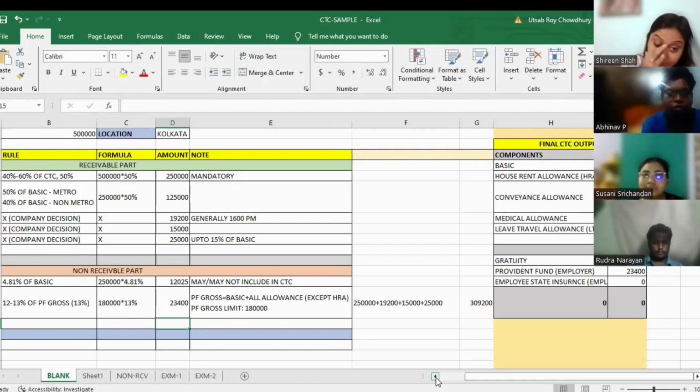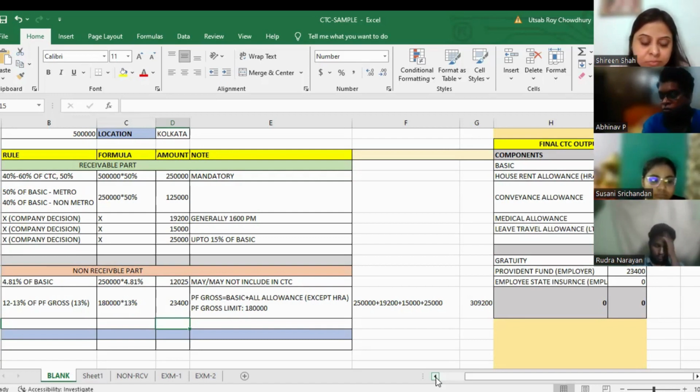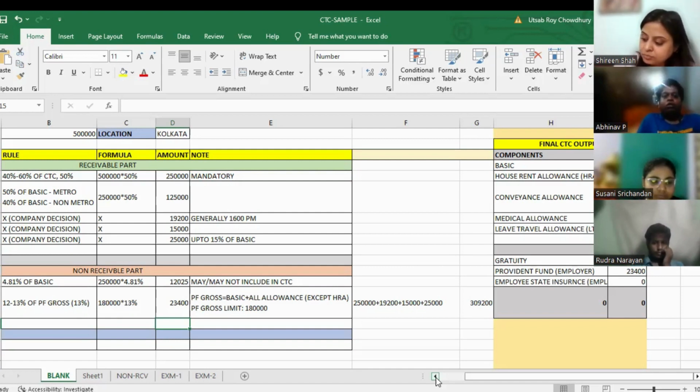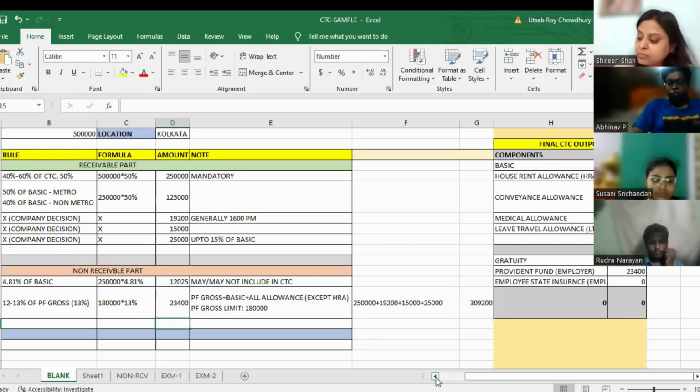Am I clear? Yes, sir. Any question? Sir, why it is 1,80,000? That is as per the PF Act, as per the Provident Fund Act government rule, we have to follow that rule. Why? We are going to discuss in detail. जब हम लोग PF Act के ऊपर लेबर लॉ में डिस्कस करेंगे, तब इसके ऊपर हम लोग और डिटेल्स में डिस्कस करेंगे कि क्यों 1,80,000 है. अभी उसके ऊपर हम डिस्कस नहीं करेंगे क्योंकि उसके लिए काफी और बहुत सारी चीजें हमको बोलना पड़ेगा. But yes, we are going to discuss during our labor law class about PF Act. Am I clear on this?